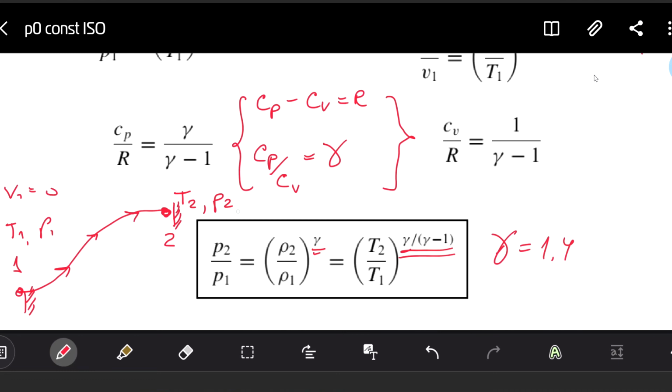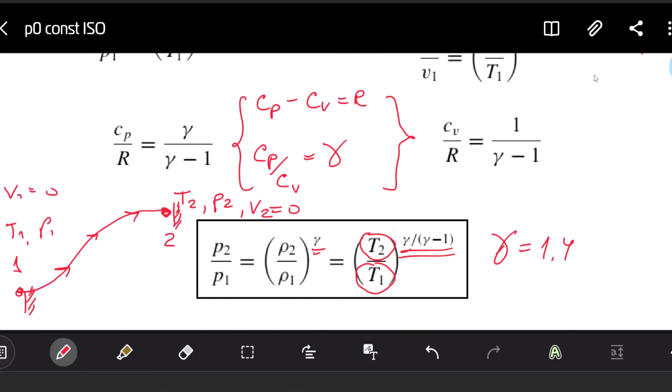So velocity 1 is equal to 0, and velocity 2 is equal to 0. Because the flow is adiabatic, as we said from the very beginning, temperature 2 is equal to temperature 1.